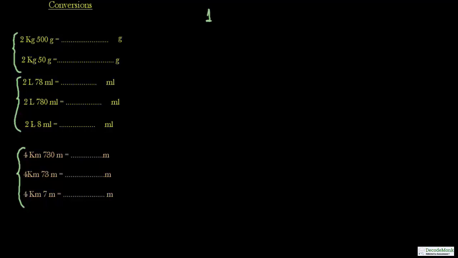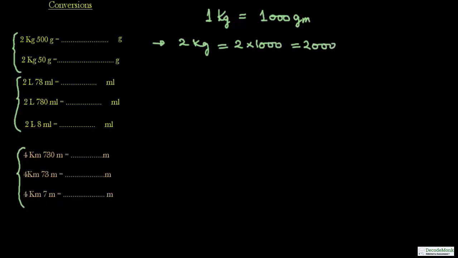Now we know that 1 kg equals 1000 gram. So for 2 kg 500 gram, 2 kg can be written as 2 into 1000, which is equal to 2000. As 1 kg equals 1000 gram, 2 kg will be equal to 2000 gram. And there is one extra 500 gram attached to it, so we will add 500 gram to 2000 gram.